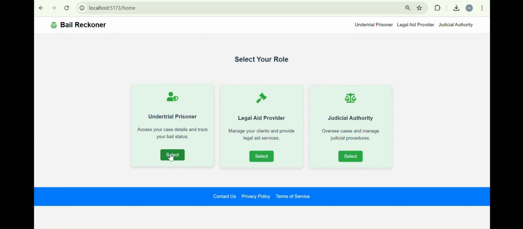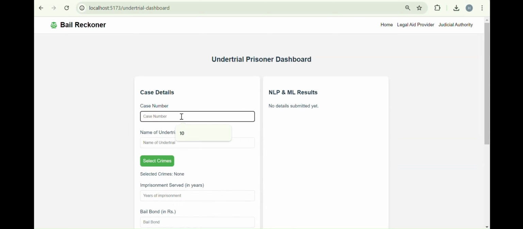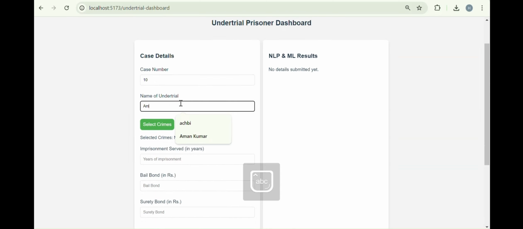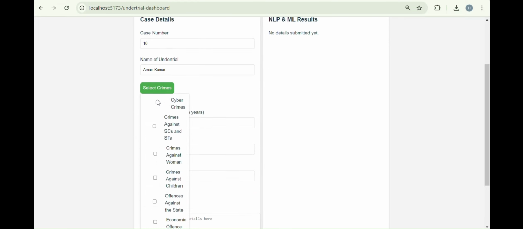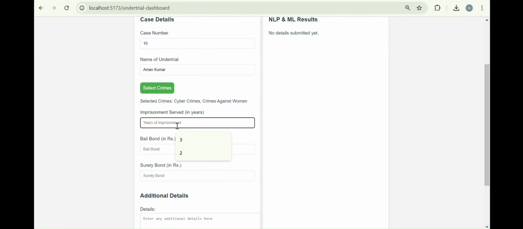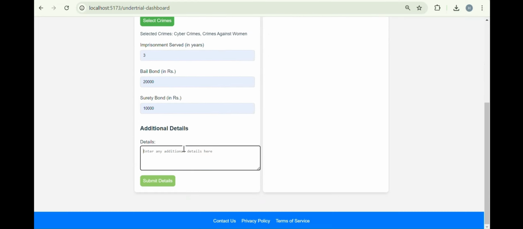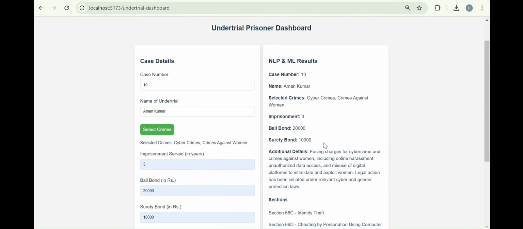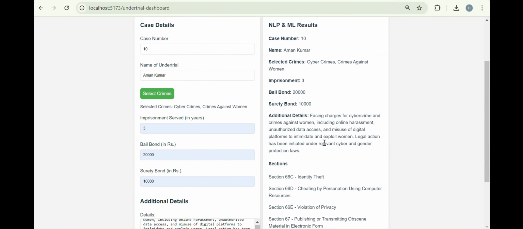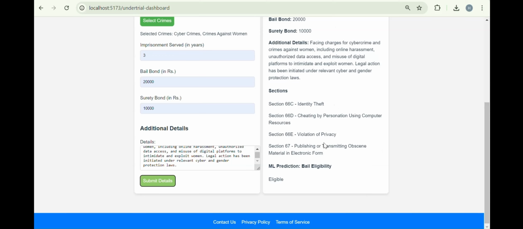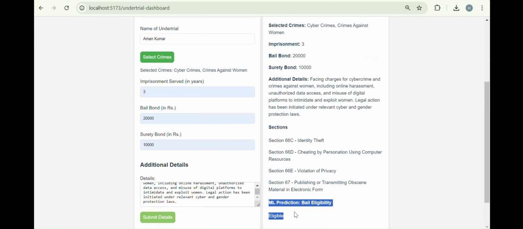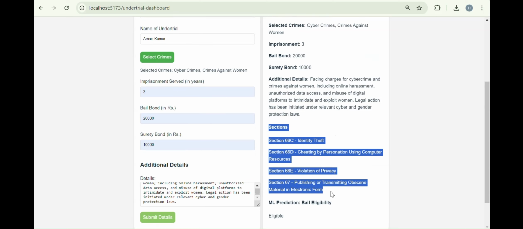Now, moving into the under trial prisoner section. Now, under the under trial prisoner, after entering the basic details, the name, case number, selecting the crime, and the years of imprisonment, bail bond, surety bond, and entering any other additional details. After we submit, we get the results from our NLP and ML model, the basic details, and the sections which are applicable on the crime, and the ML prediction, which is bail eligibility is eligible. Now, this is the sections.